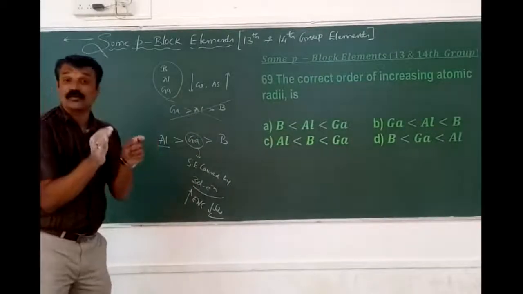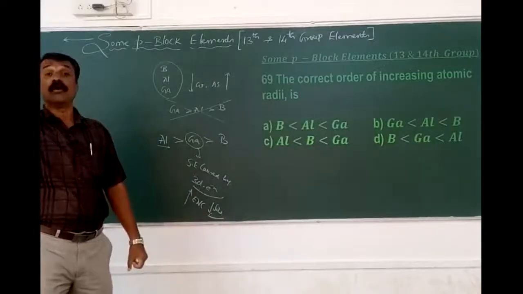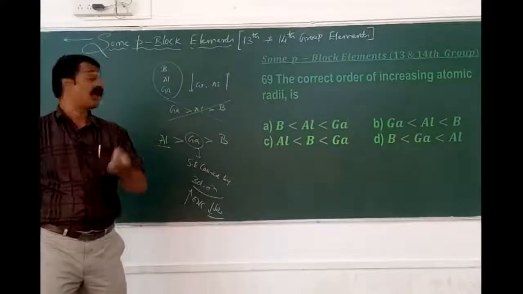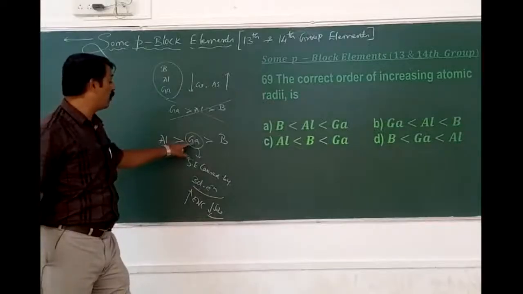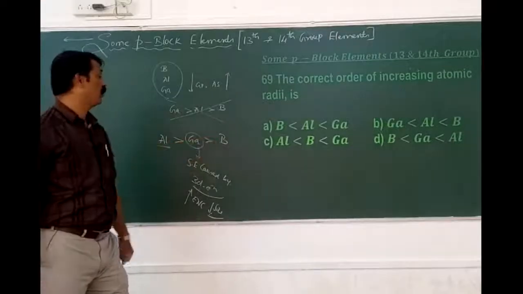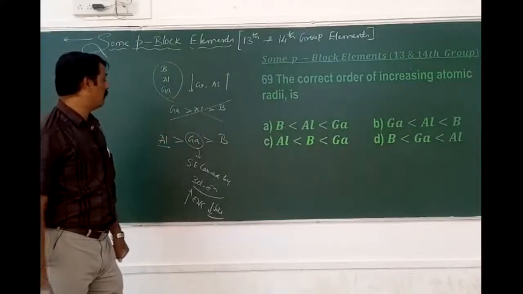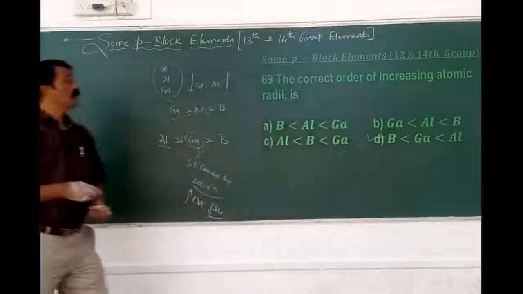And because of that poor shielding effect, what happens? Electrons get very close to the nucleus. If they get close to the nucleus, the effective nuclear charge is more. Effective nuclear charge is more means the size of gallium is found to be less. Therefore, we have the dominance of aluminum compared to gallium, followed by which one? Boron. So here the option is aluminum greater than gallium, which is greater than boron. So I think it is this. Okay.